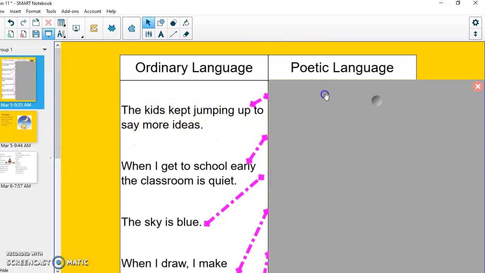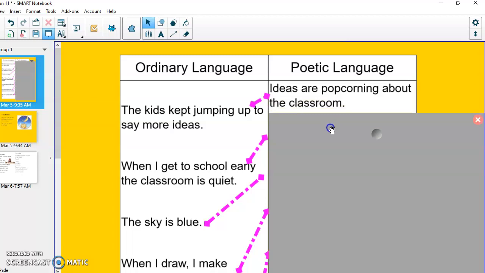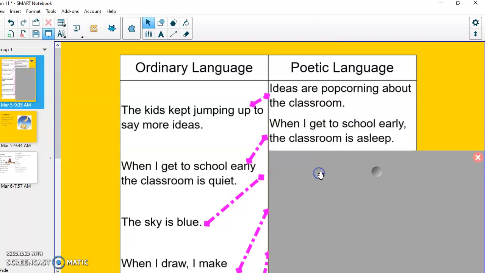It's an okay sentence, kind of even a good visual, but what if instead we said, ideas are popcorning about the classroom? Oof, that's pretty good. That makes me get a picture of everybody popping up and down with their ideas. Next one, when I get to school early, the classroom is quiet. How about, when I get to school early, the classroom is asleep? They're pretending that the classroom is personified, like it's alive instead of not alive.